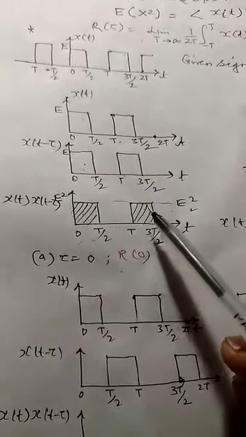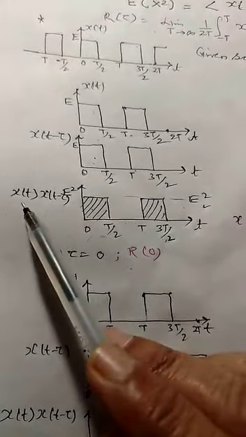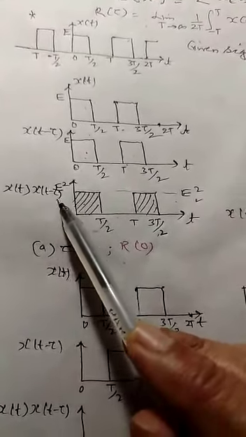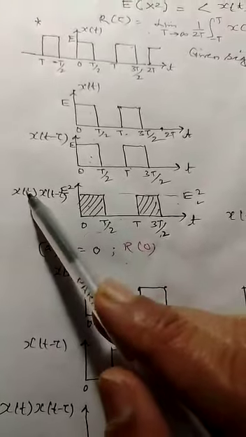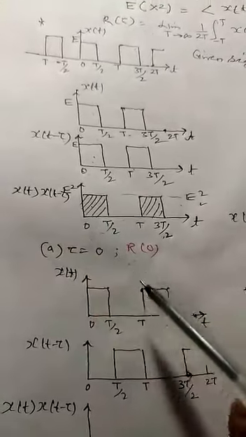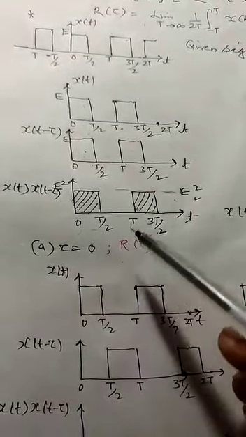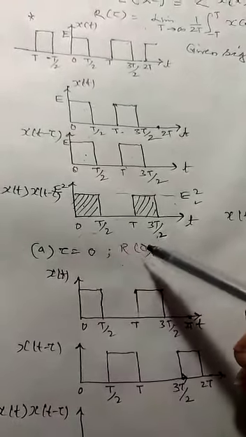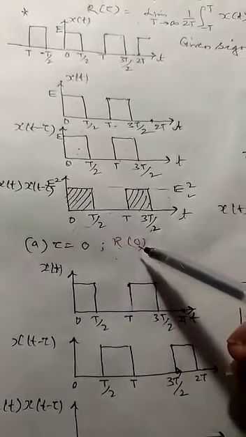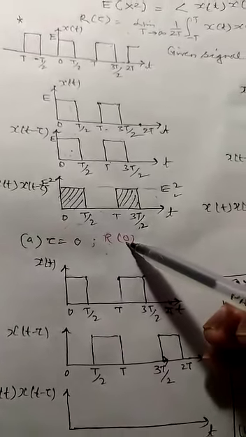So this is the function we have got, x(t) and x(t minus tau). If we take the average of this function, then we'll get the autocorrelation function. So the autocorrelation function at tau equal to 0, here we have written that the R(0) value is there.